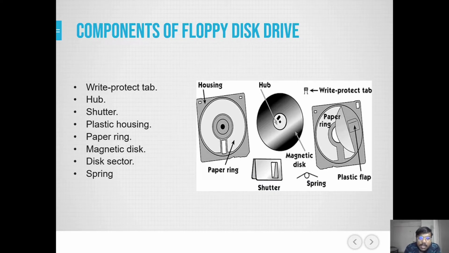Components of floppy disk drive: write protector, hub, shutter, plastic housing, paper ring, magnetic disk, disk sector, spring. This is the housing.